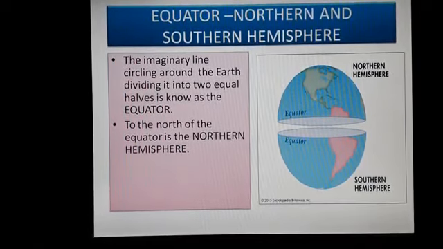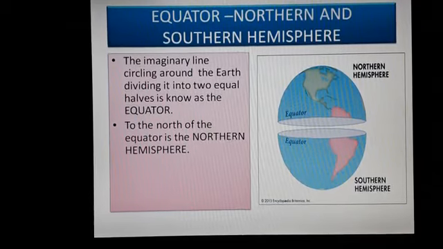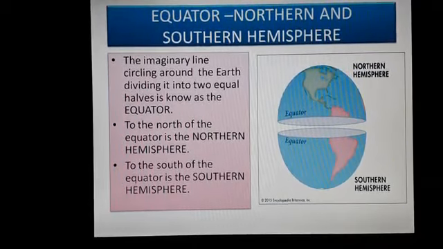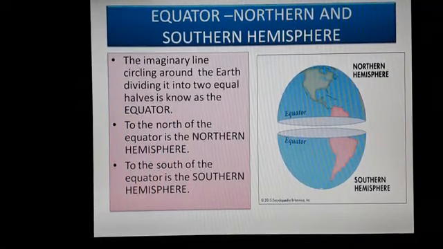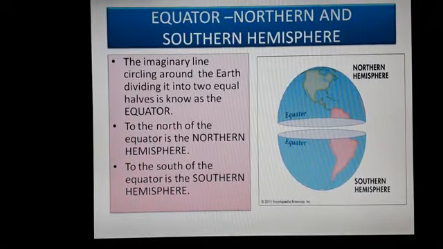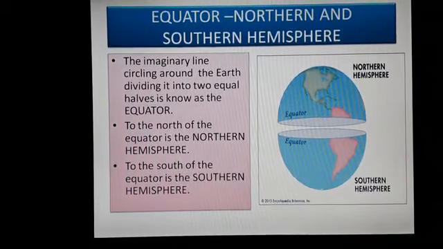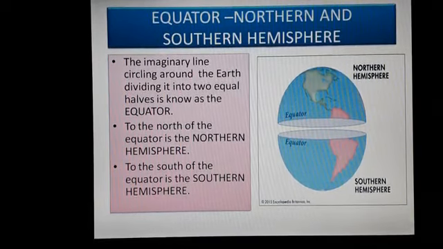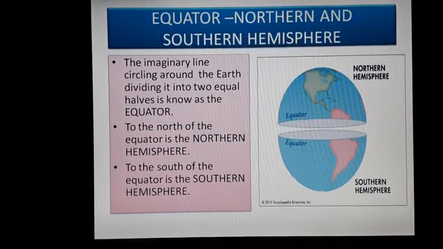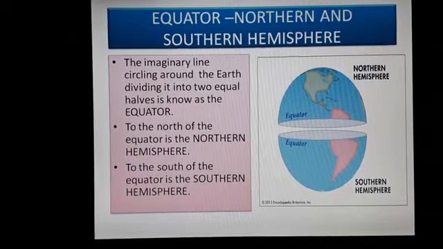North of the equator is the northern hemisphere. South of the equator is the southern hemisphere. What is the equator? The imaginary line circling around the earth, dividing it into two equal halves, is known as the equator.